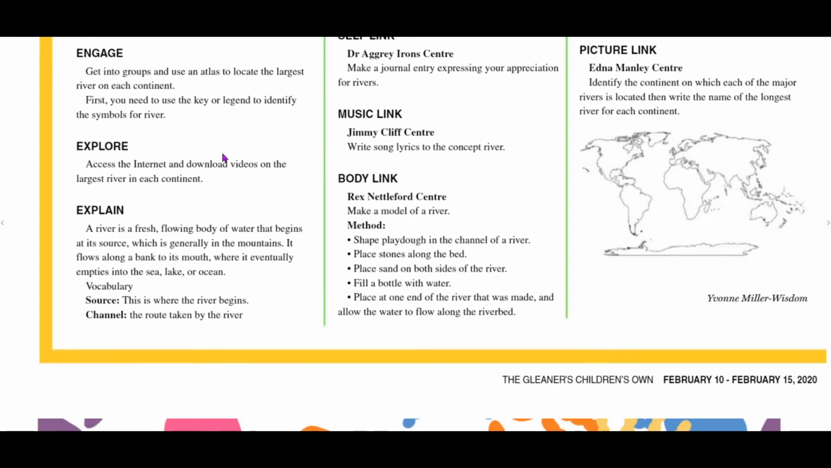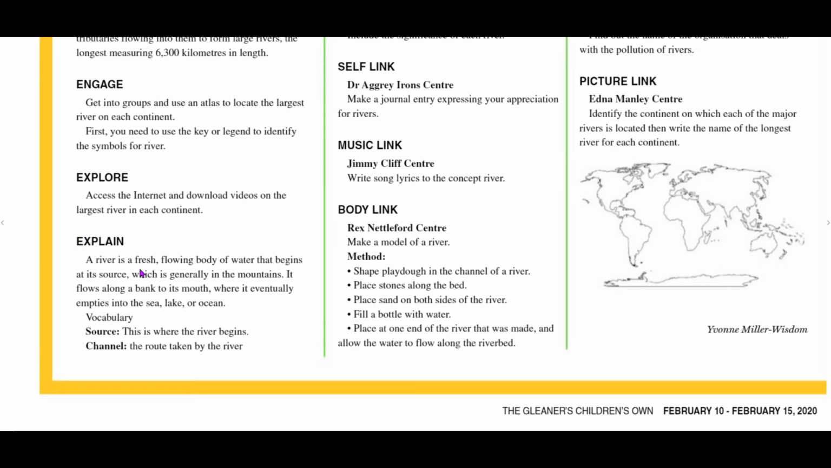Explain. A river is a fresh flowing body of water that begins at its source, which is generally in the mountains. It flows along a bank to its mouth, where it eventually empties into the sea, lake, or ocean. Okay, so that's the vocabulary now. We have source. This is where the river begins, right? Some people say riverhead, and that's where it starts.